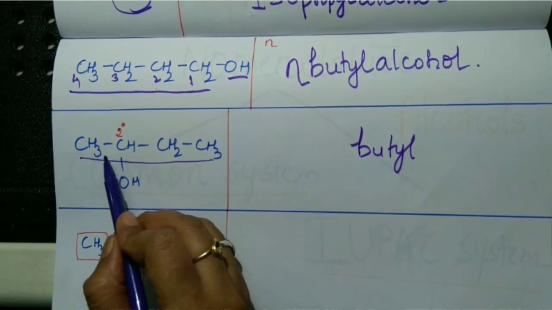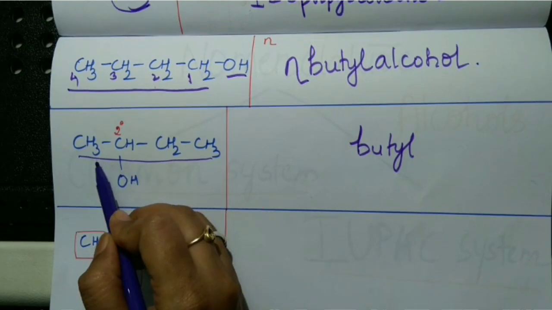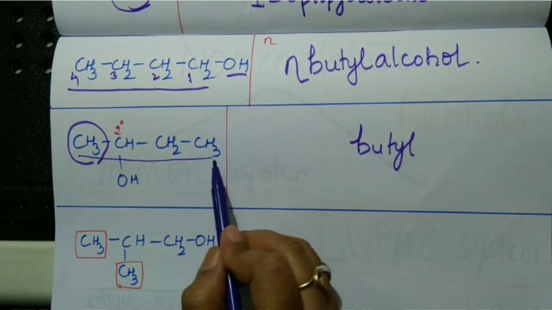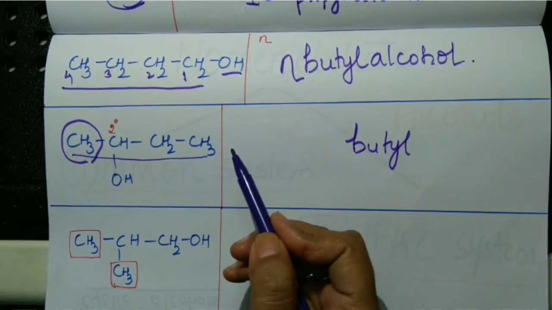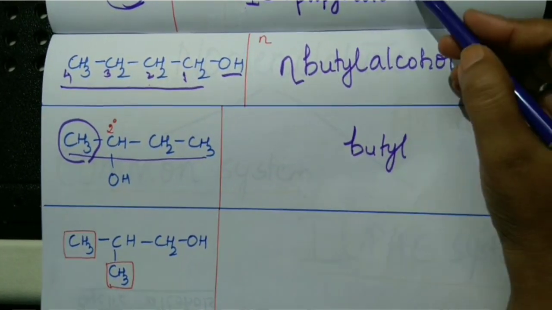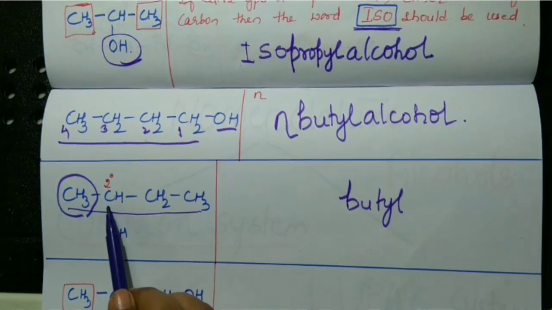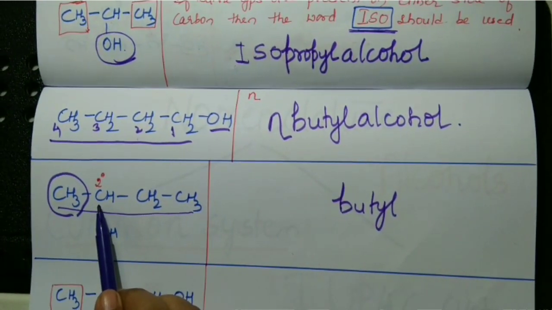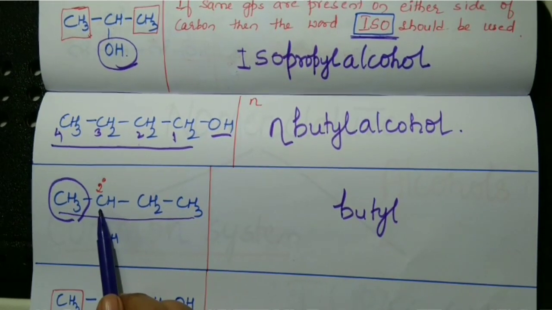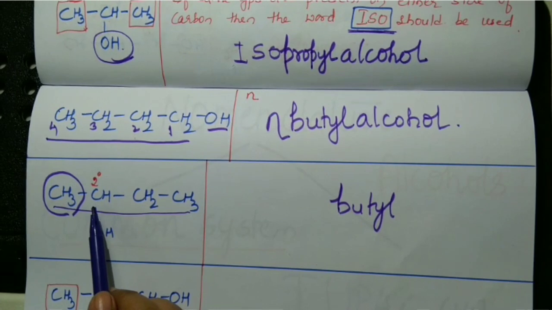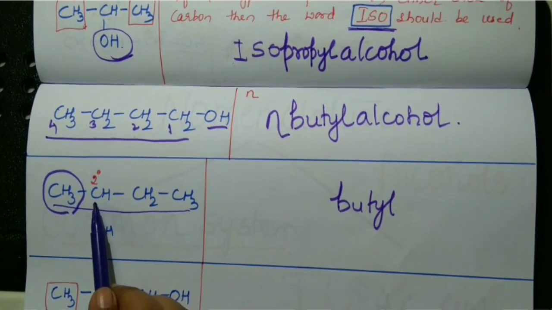Okay. Now look at this carbon atom. It is flanked by CH3 group on one side and C2H5 on the other side. So we cannot use the word iso here. But we know something about this carbon atom. Which type of carbon atom is this? It is attached to 2 carbon atoms directly. Therefore, it is secondary carbon atom.